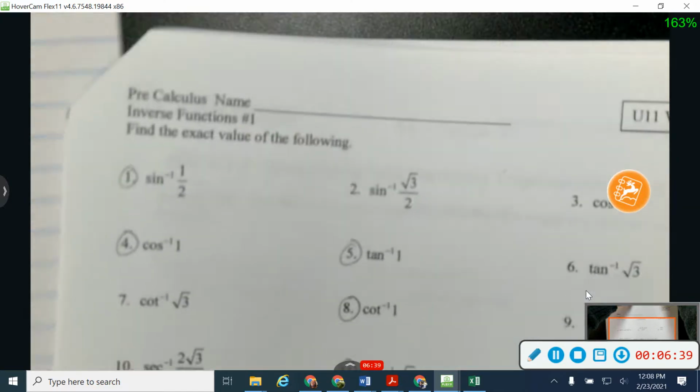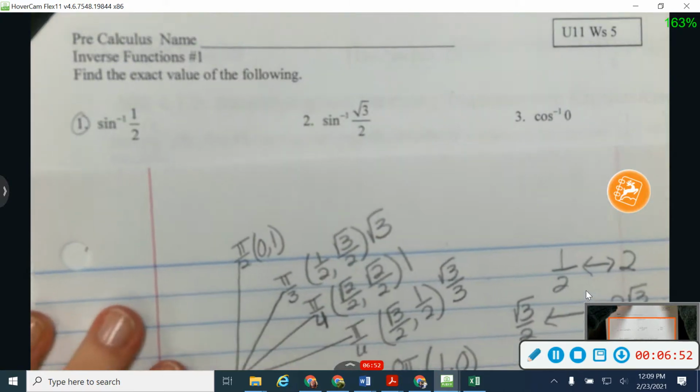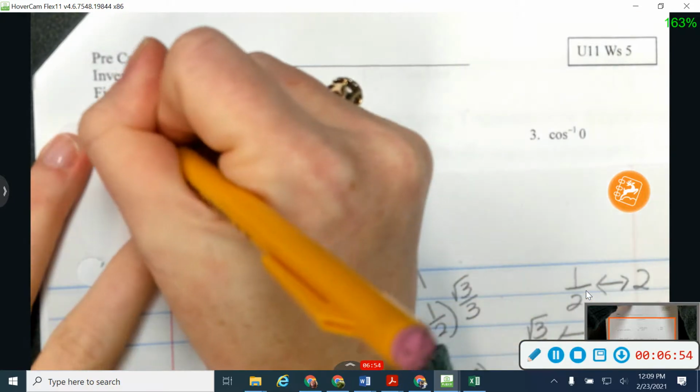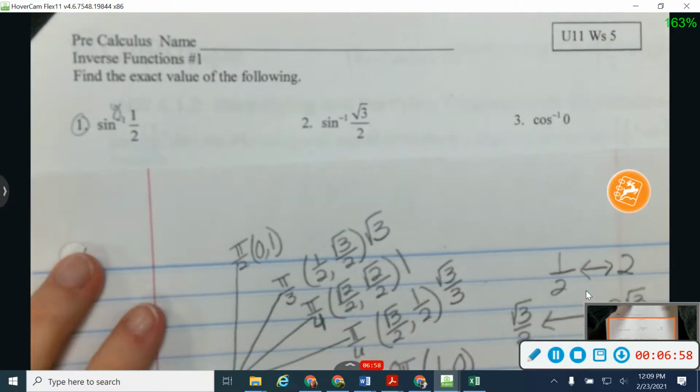I'm going to start right here with number 1. When the value is positive, I'm just answering any question with an angle in the first quadrant. With number 1, let me remind you that sine is y. So I'm going to ask myself the question, where is my y value 1/2?